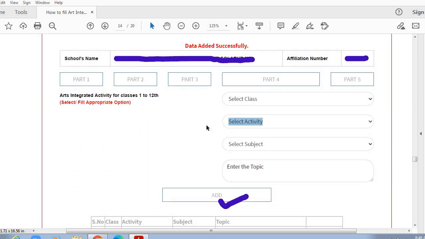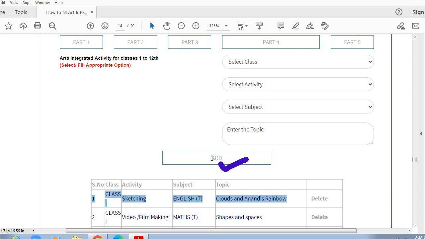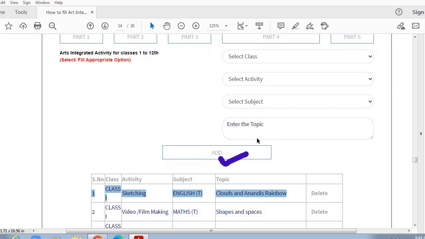So right now we have filled the details of art integrated activity for grade 1. Once this information is filled and it is appearing in this table, and now you want to enter the details of art activity for another subject in first standard, you can repeat the same procedure. Select the class, select the activity, select the subject, and then enter the topic.